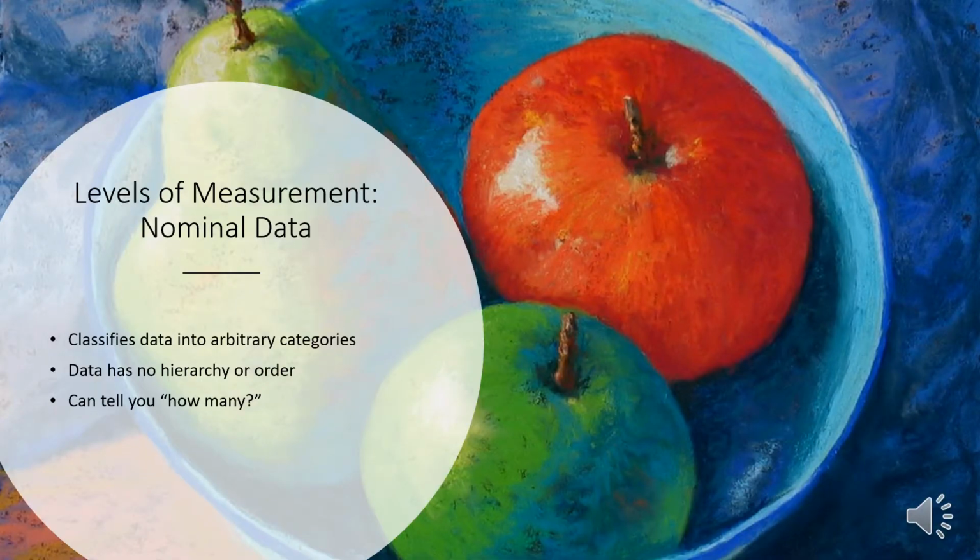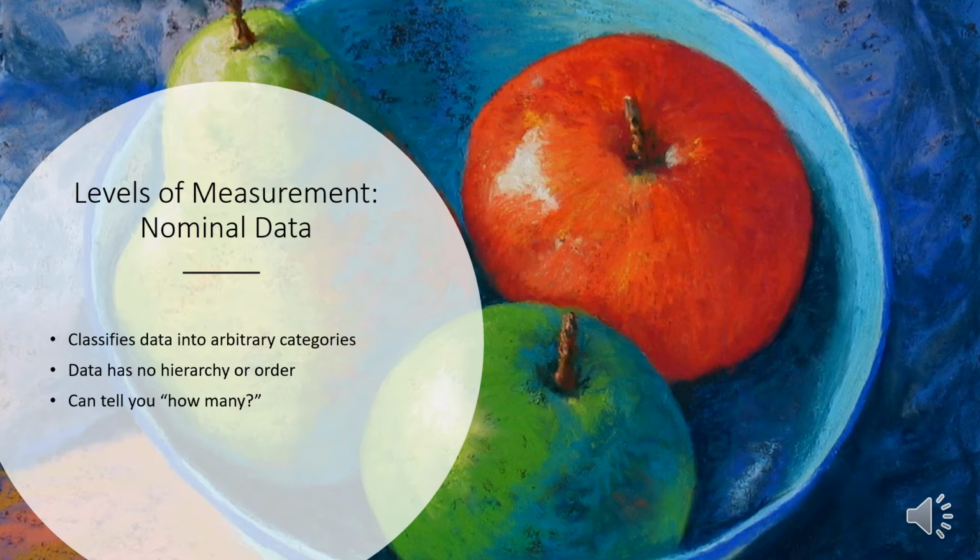Another word for nominal data is categorical data, meaning at this level of measurement, we're simply looking at how data can be sorted into different categories or groups. There's no hierarchy or order to the data. One group or category isn't better than or less than another. The classification system is completely arbitrary. This level of measurement simply tells you how many exist in a given category.